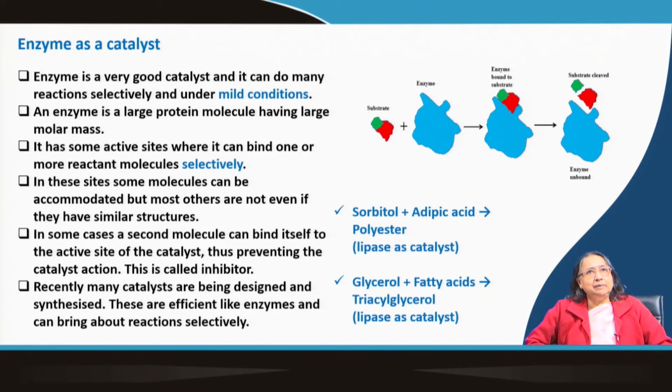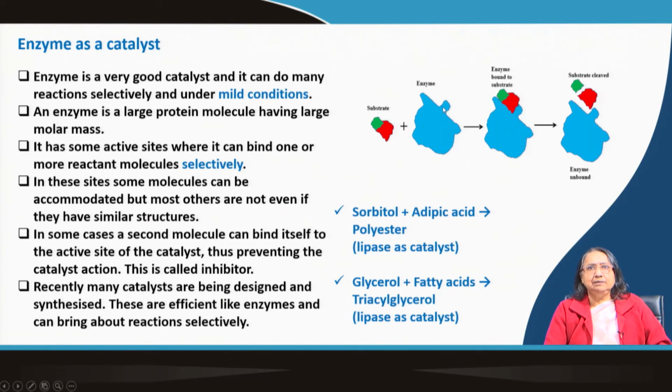In our body system, I told you there are many enzymatic reactions going on, many free radicals are generated, then free radicals are destroyed; there are millions of reactions going on. But enzymes are very good catalysts. They are protein molecules having large molar mass, with a very complex structure and active sites. There are many active sites like this one, see here, this is the active site.